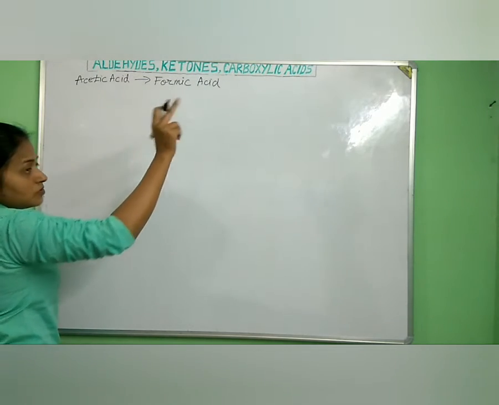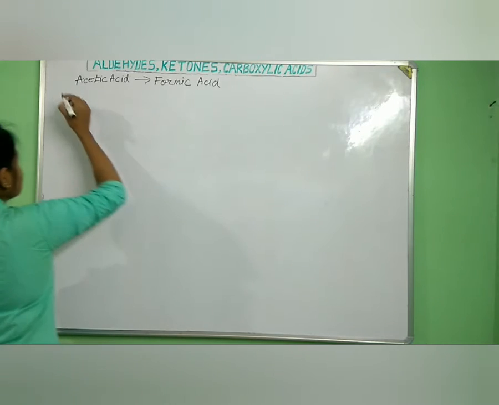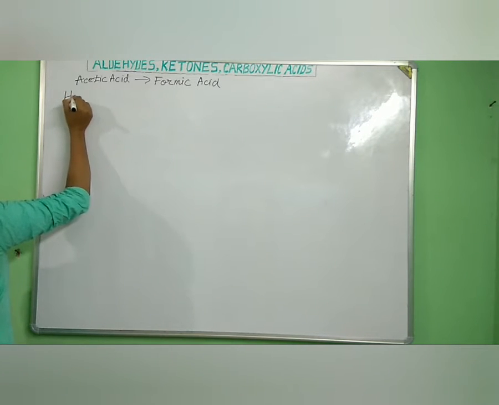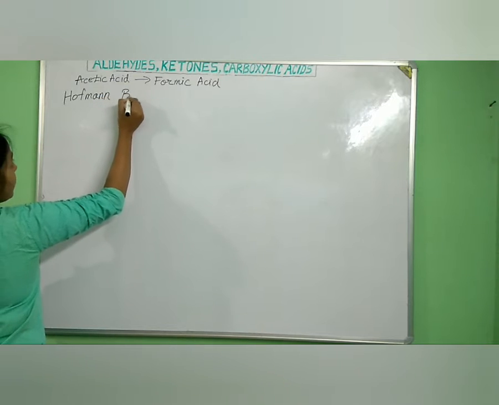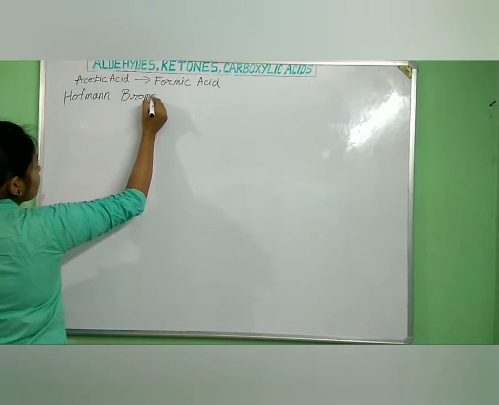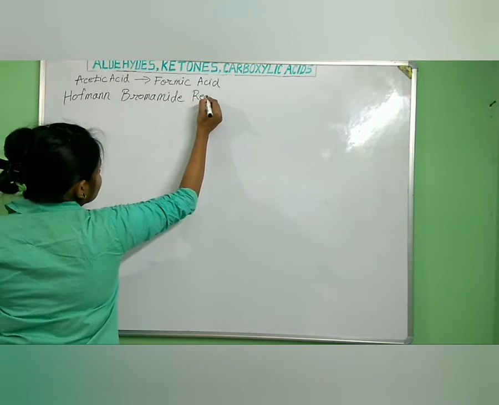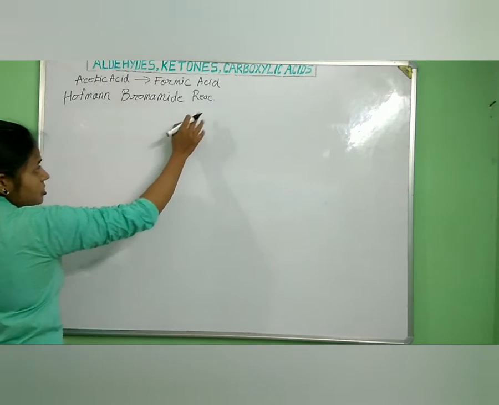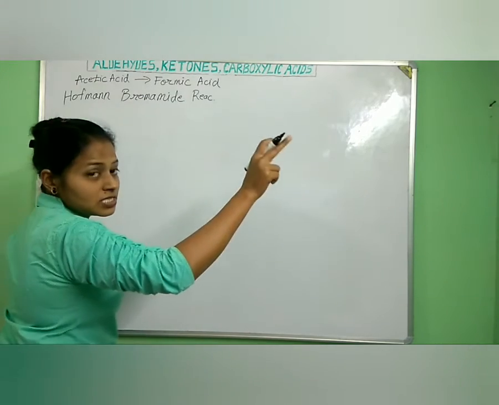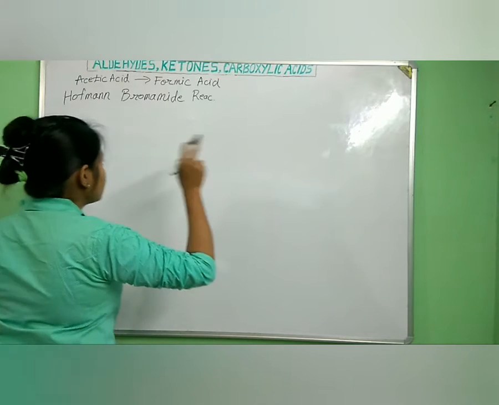For this, we have to take help of the Hofmann bromamide reaction. So what happens in the Hofmann bromamide reaction? Acid amides turn into primary amines.